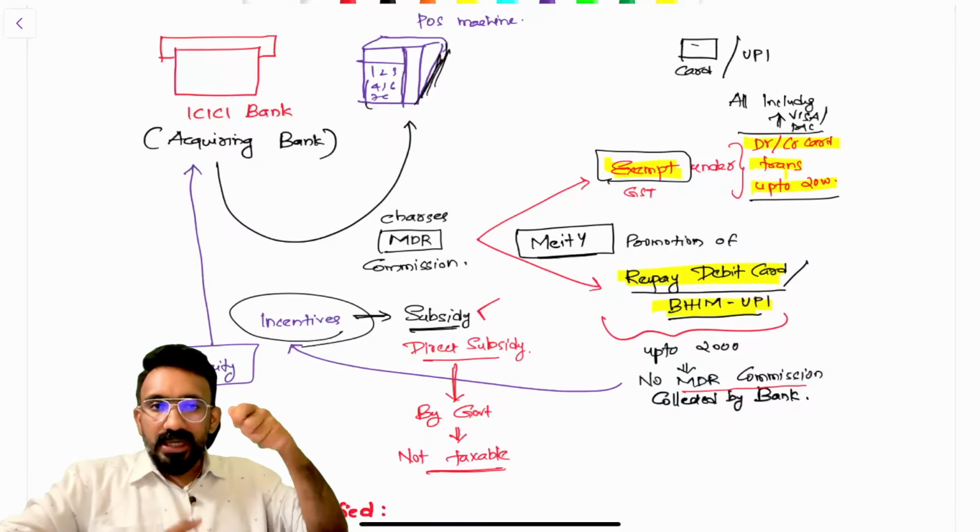There are multiple ways in which the government is trying to help the digital transaction promotion in India. How is the government helping? Now, first, the GST department is coming into the picture. What does the GST department say? Normally, when the banks are charging an administrative charge, like a processing fee or any kind of charges from anyone, there is GST applicability on it.